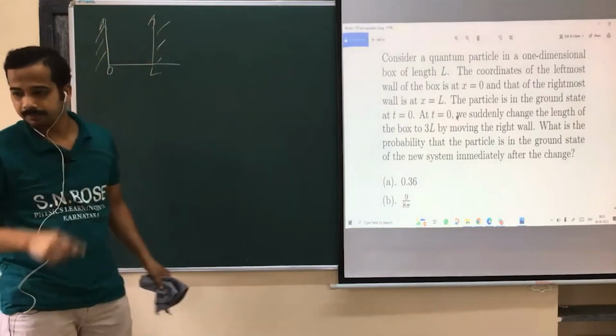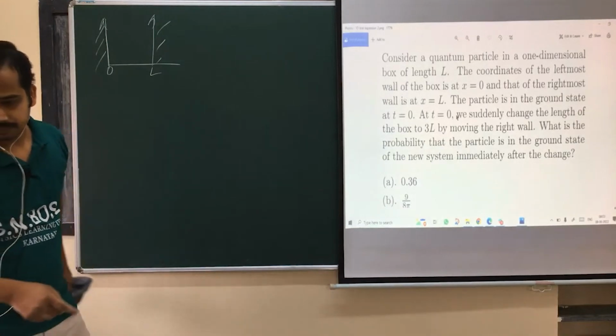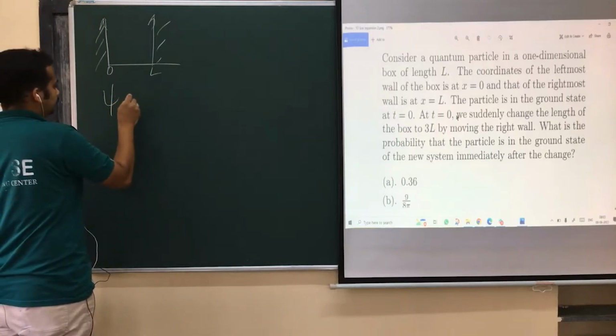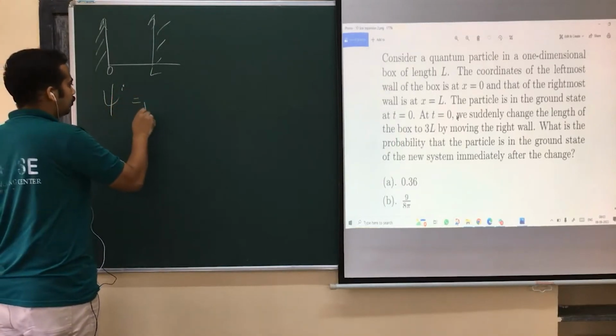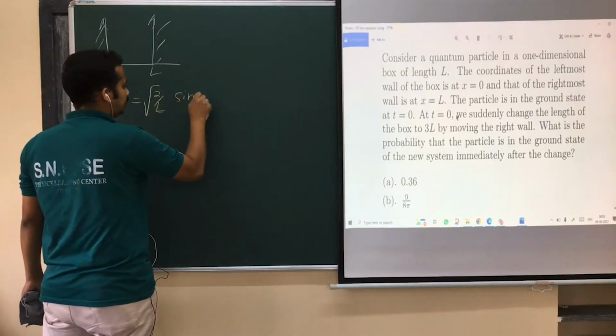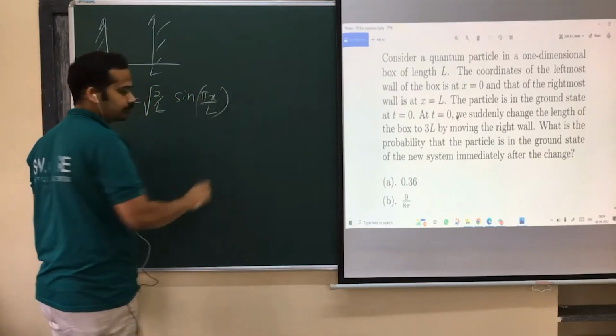Is that okay? The particle is in the ground state at t equal to 0. Okay, so psi is the initial state. Let me write the initial state. That's equal to the ground state, root of 2 by L sine pi x by L. That's the ground state wave function.